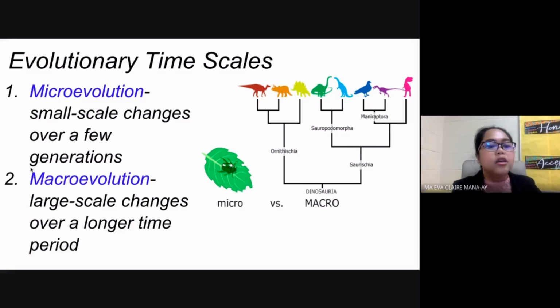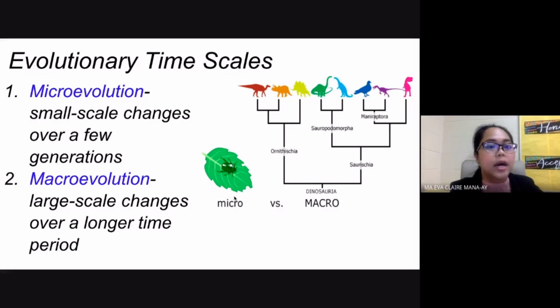Your macroevolution, on the other hand, is large-scale changes over a longer period of time. That means this involves more than 2, more than 3 species. Now you are studying so many species, and the evolution of these species over a longer period of time.